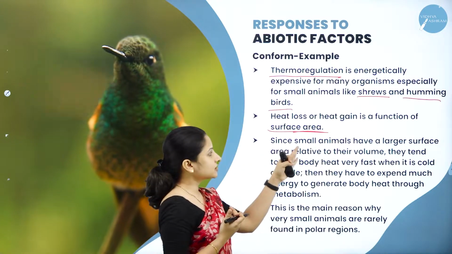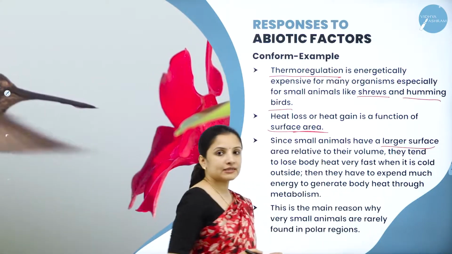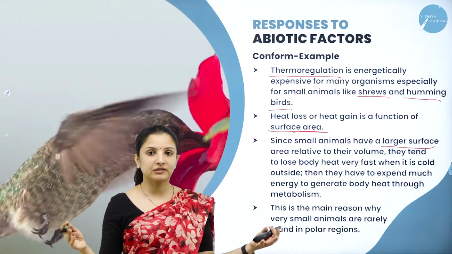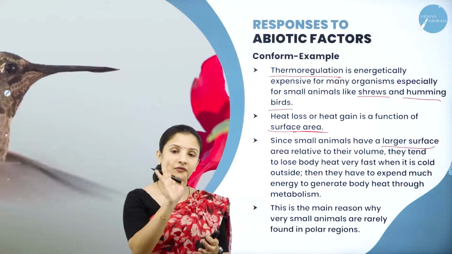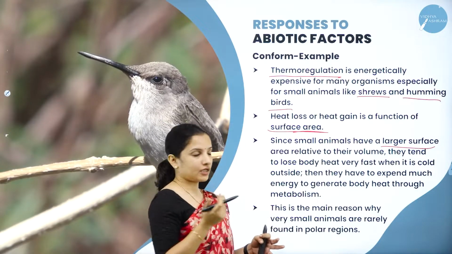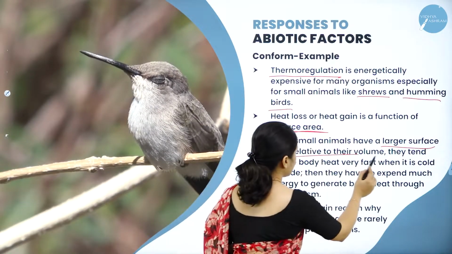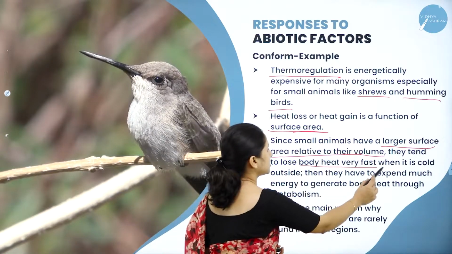Since small animals have a larger surface area, don't think that the surface area is large in absolute terms. For the hummingbird, the surface area is large relative to the volume, so they tend to lose their body heat very, very fast.